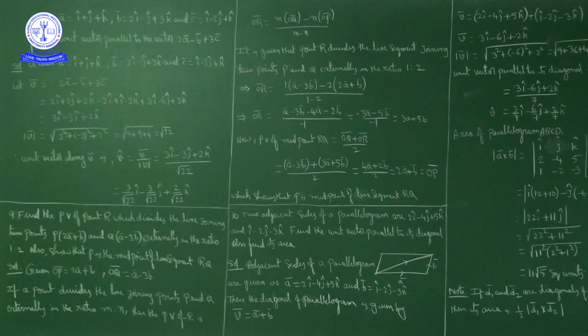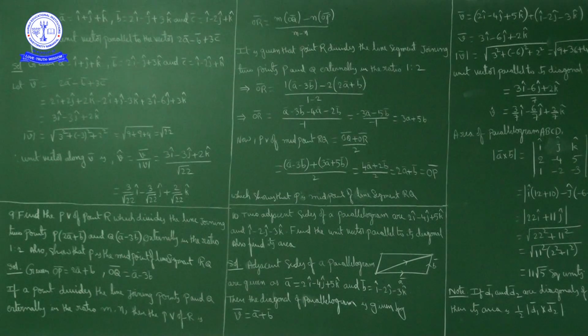Now here, vector a bar given, vector b bar given, vector c bar given. We have to find a vector parallel to the vector 2a bar minus b bar plus 3c bar. So first of all calculate 2a bar minus b bar plus 3c bar. Let it be v bar, which is 3i cap minus 3j cap plus 2k cap. So the magnitude of v bar is square root of 22.